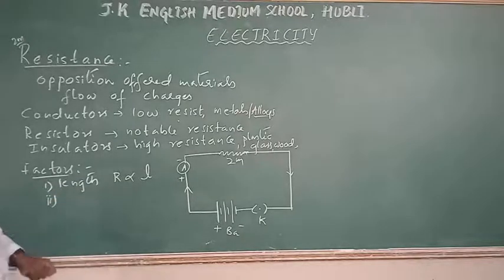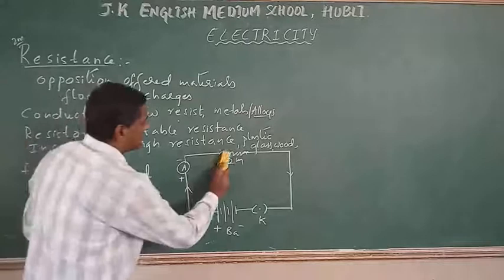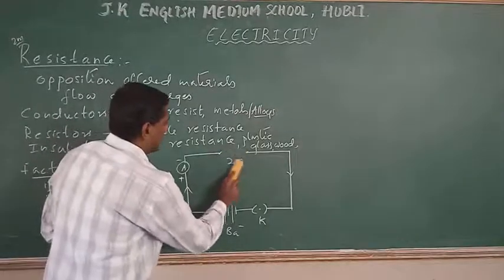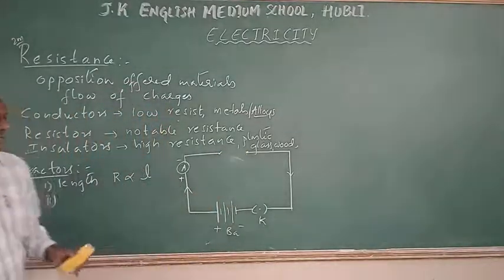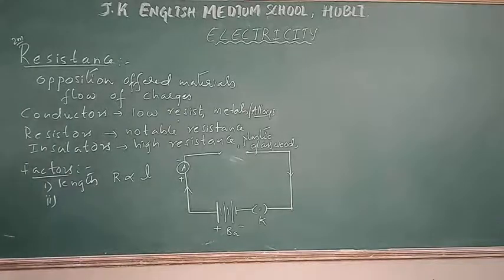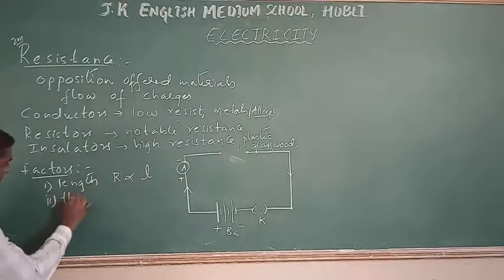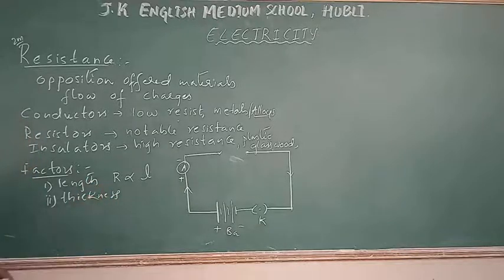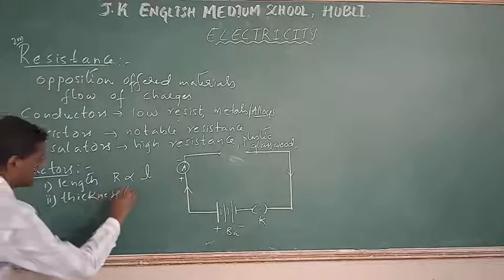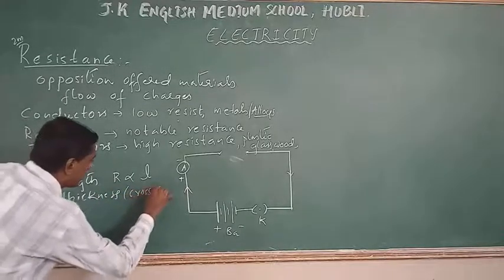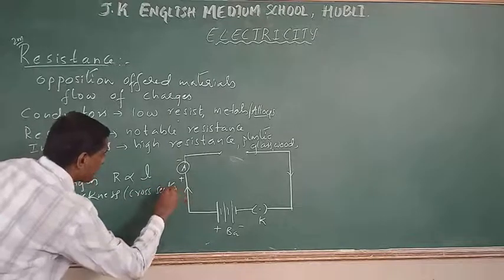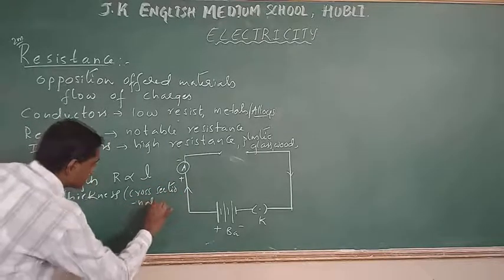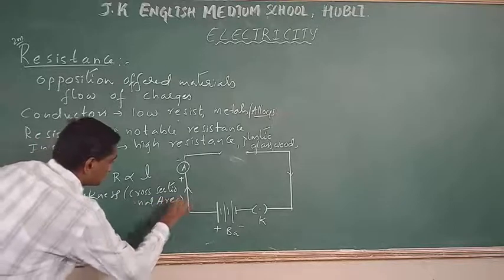Now, the second factor: I am going to increase the thickness of the wire. Thickness is the general English word, but the technical word we use is cross-sectional area.